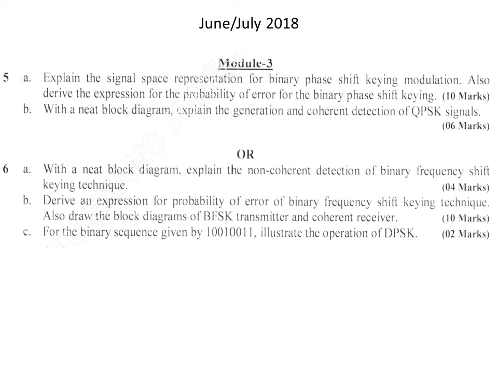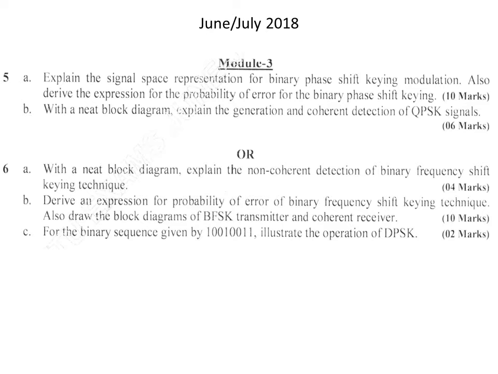The probability of error expression for binary phase shift keying is Pe equal to Q of square root of 2Eb by N0. We should derive this expression. The split up will be something like this: for signal space representation 4 marks, and for deriving the probability of error 6 marks, totally 10.